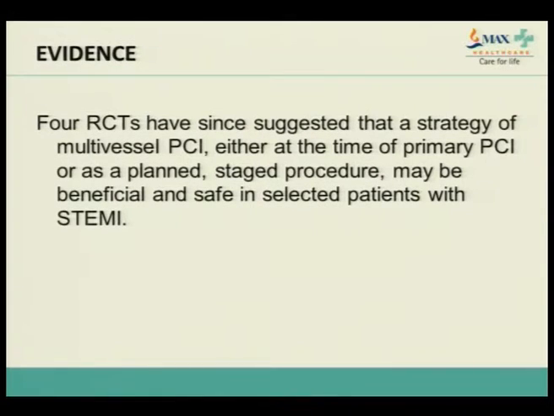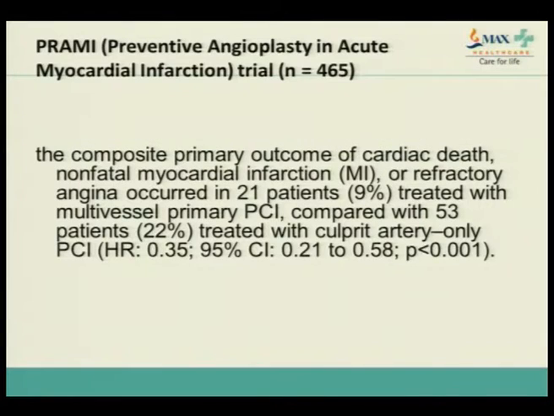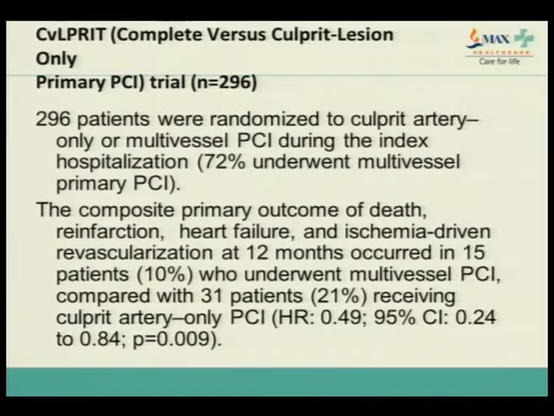There are 4 randomized controlled trials which were used as evidence to change this class of recommendation. One was PRAMI, which showed that patients treated with culprit artery only had around 22% events as compared to 9% for those who had treatment of a non-infarct related artery also. Another trial was culprit only versus complete revascularization.